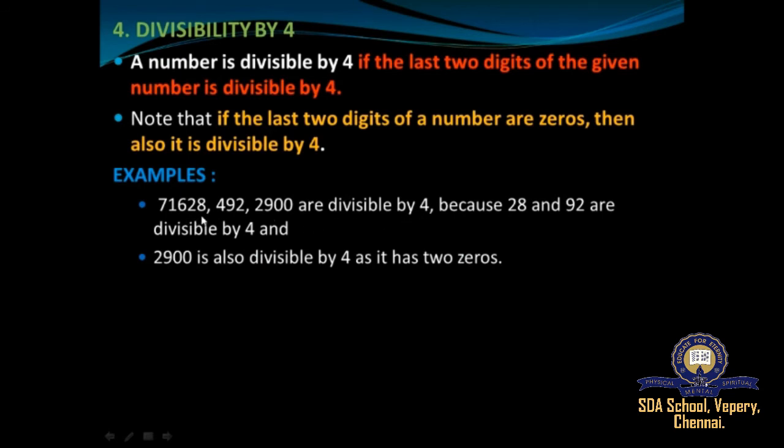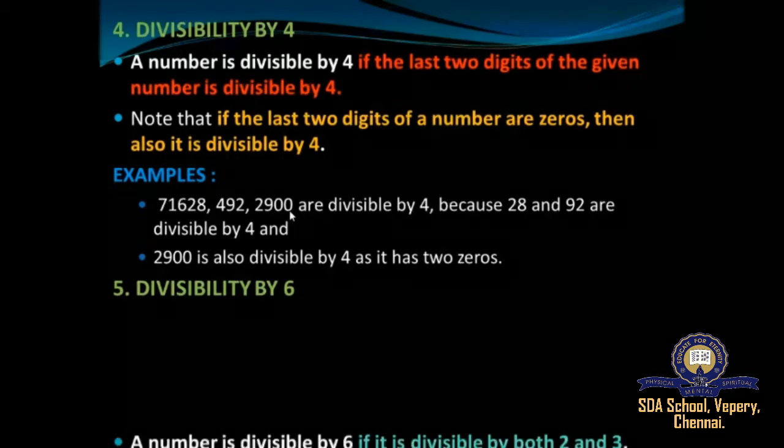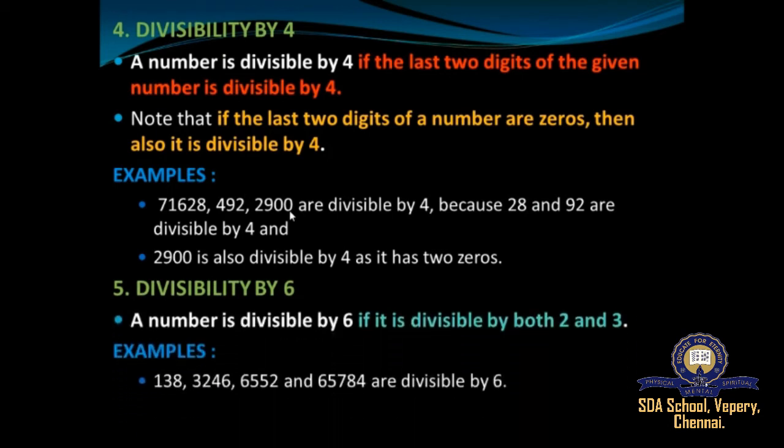Could you see the last two digits in the first number? It is 28. So 28 is divisible by 4, tables, right? Likewise, 92 in the second number, it is also divisible by 4. And the third number contains double zeros, so it is also divisible by 4. Understood, students?